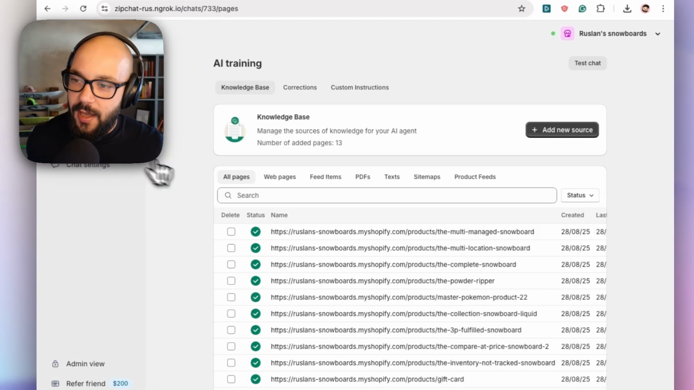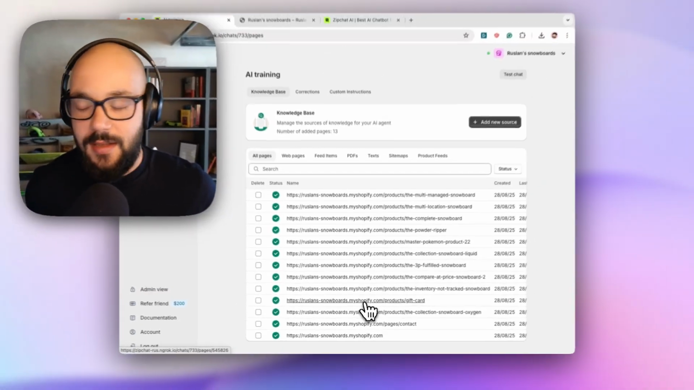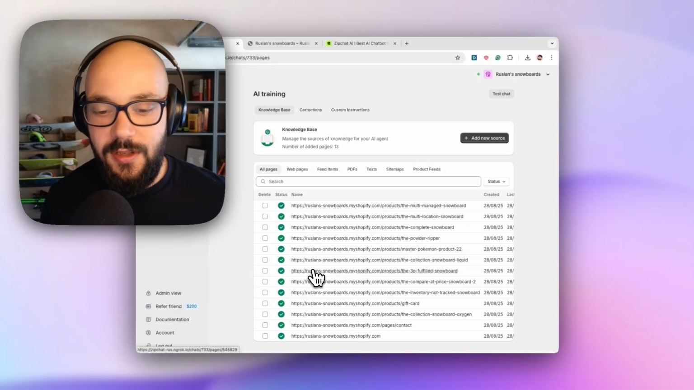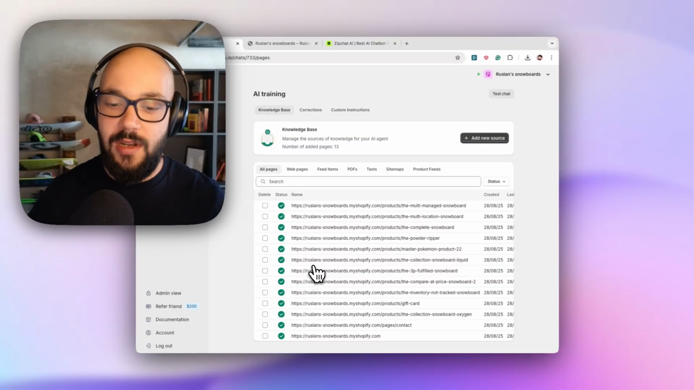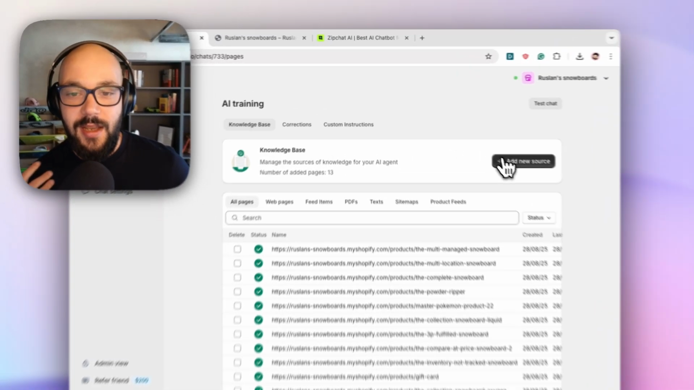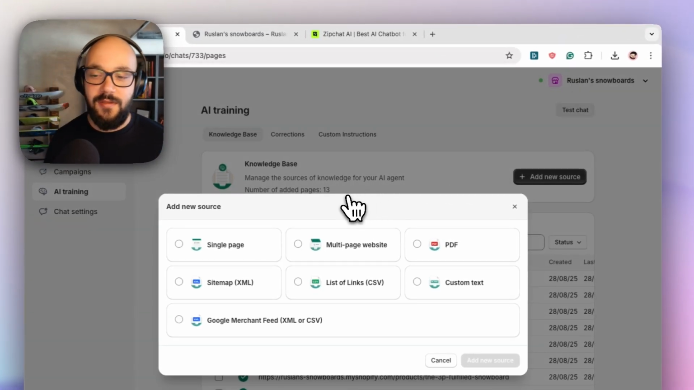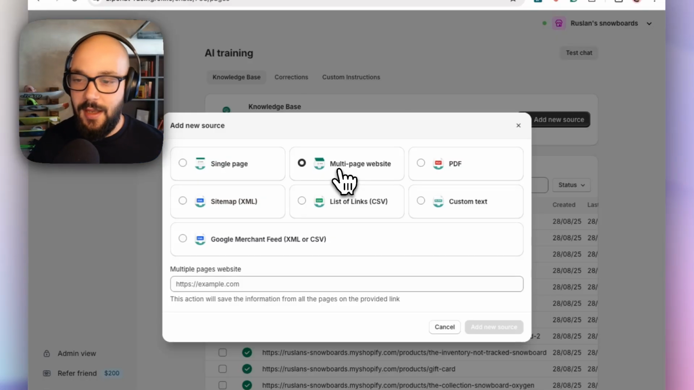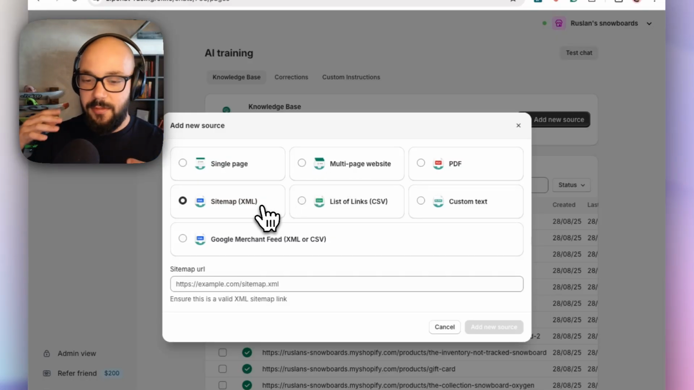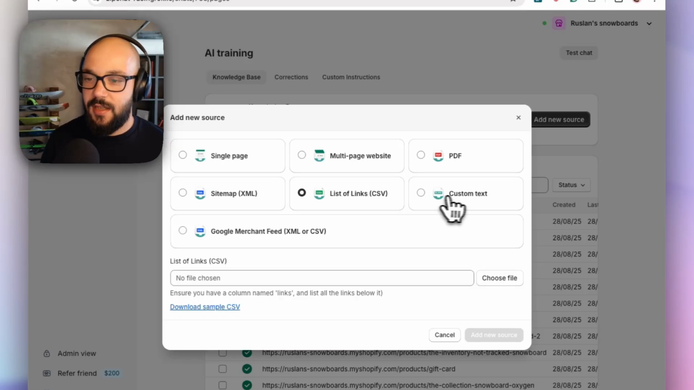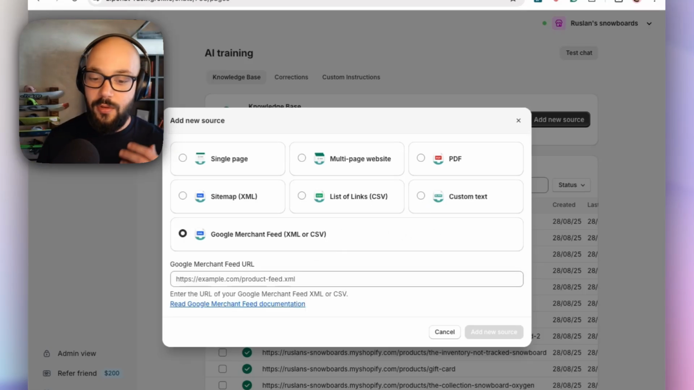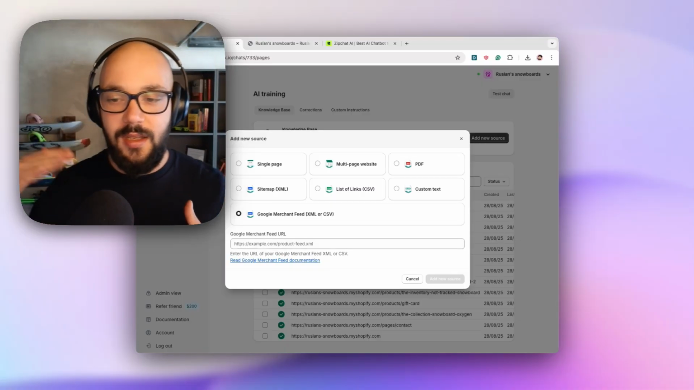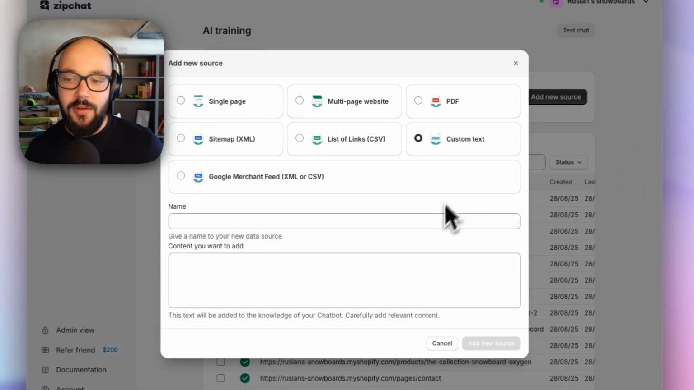Now, I can refresh that. And if we go to the AI training tab, you can see it already indexed my website. But this is just the starting point. So what I can do is add more information that is not on my website and is not generally available. To do this, I can click add a new source, and we support a variety of different sources. We can have a single page, you can import a whole website, we can import a sitemap if you have a sitemap with pages, you can have a list of links. If you do Google Shopping, you can import all of your products with a Google merchant feed, PDF documents, or you can just write stuff.